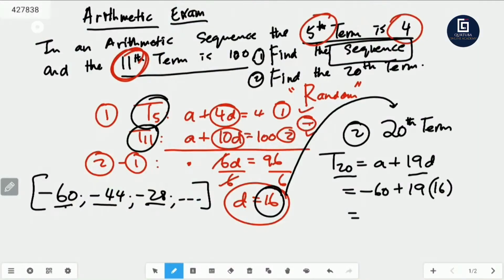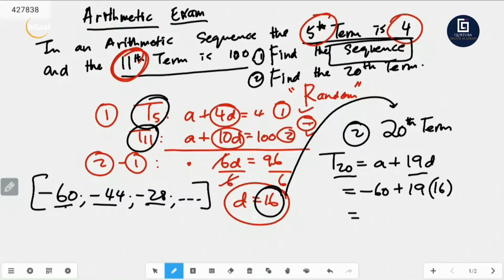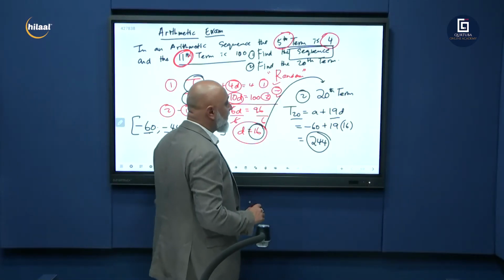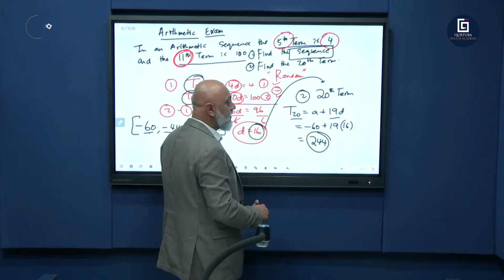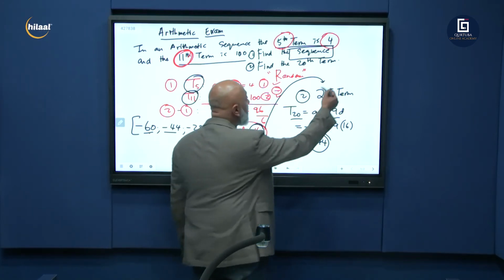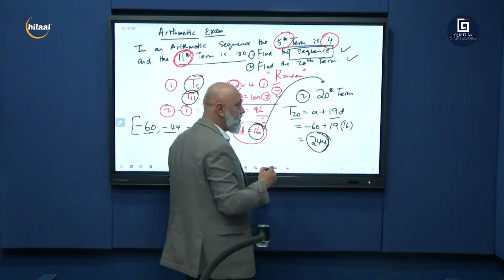19 times 16, I think it's 304. 304 minus 60. Right, let's work it out. Minus 60 plus 19 into 16. Close brackets, you get 244. There we go. If you plug that into your calculator, minus 60 plus 19 times 16, you get 244. And there we've answered both the questions. We found the sequence and we found the 20th term.